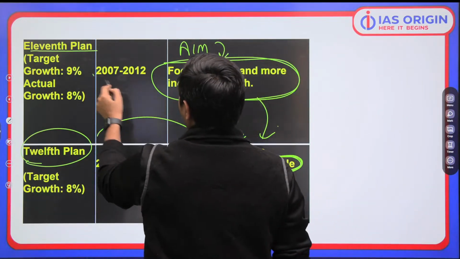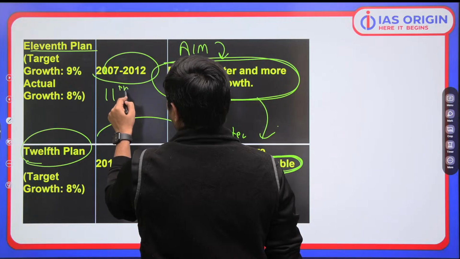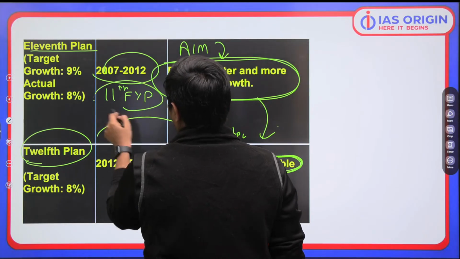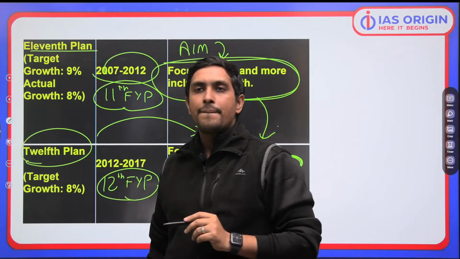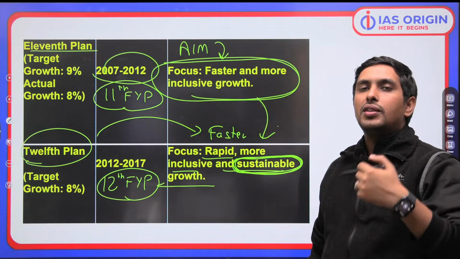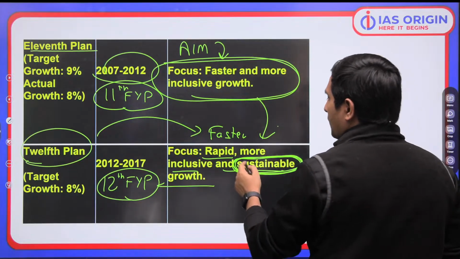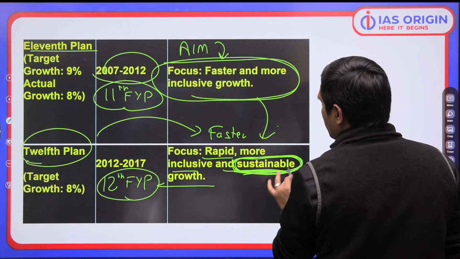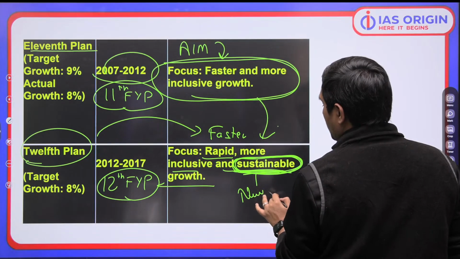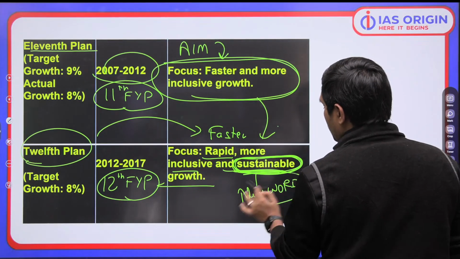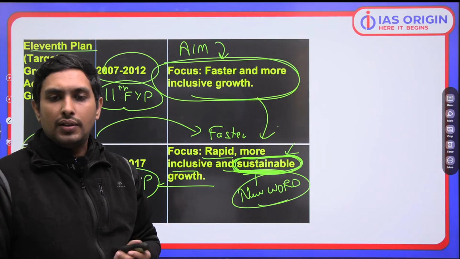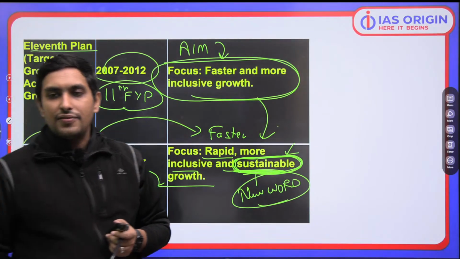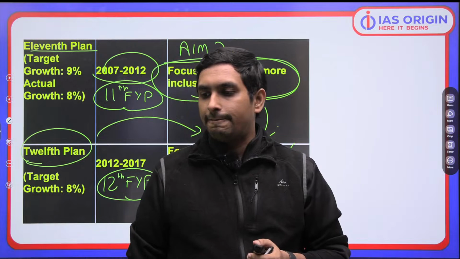So from 2007 to 12, we have the 11th 5-year plan. And from 2012 to 2017, we have the 12th 5-year plan. Remember this thing always. So what is the difference in the motto? What is the difference in the aim? You can understand. We have faster, more inclusive, sustainable growth. So this new word is added. Don't get confused if a question comes. The word sustainable has been added to the motto of the 11th 5-year plan to make it the 12th 5-year plan. Simple point. That is a very simple point we need to understand precisely.